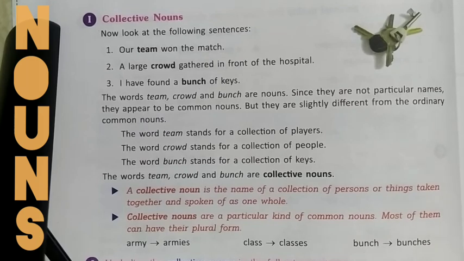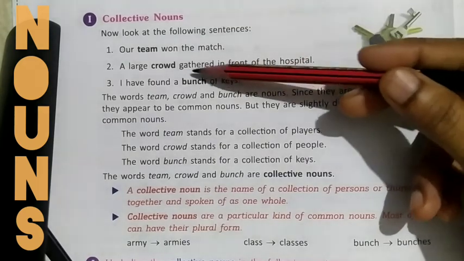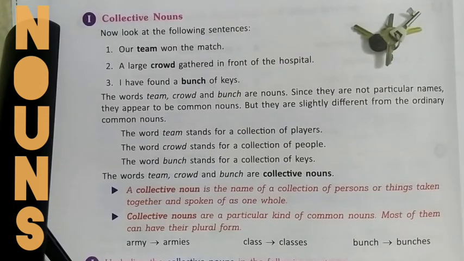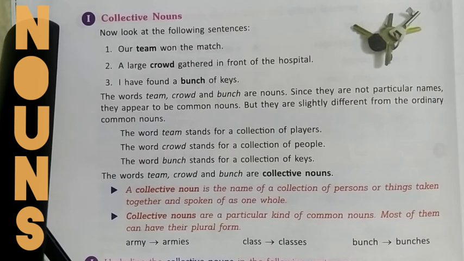So the definition says that a collective noun is the name of a collection of persons or things taken together and spoken of as one whole. So this word would be considered as one. Collective nouns are a particular kind of common nouns. Most of them can have their plural forms. Army is a collective noun. It has the plural armies, class, classes, bunch, bunches. Let us solve the exercises to understand the concept of collective noun more clearly.